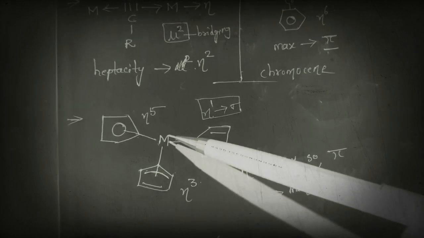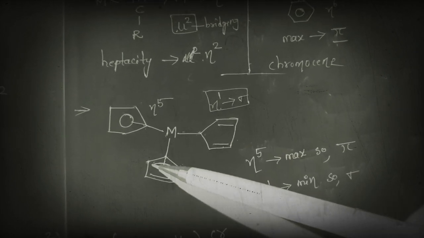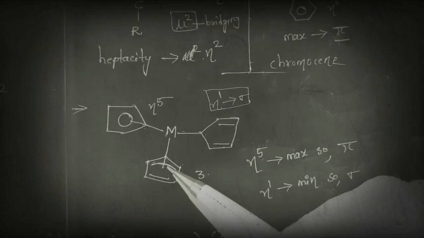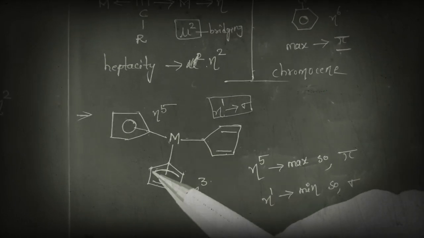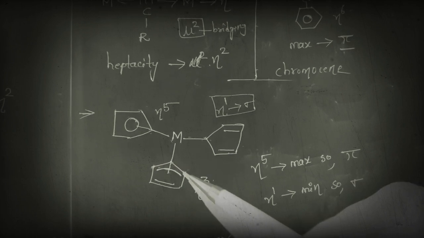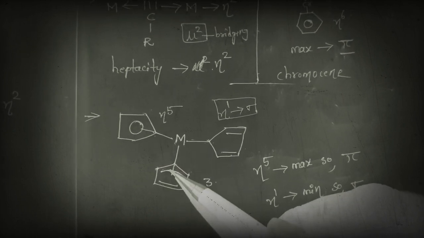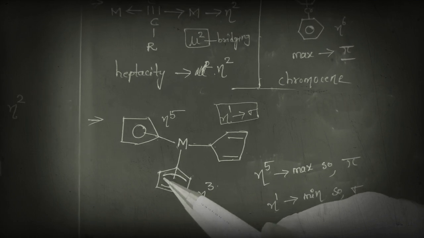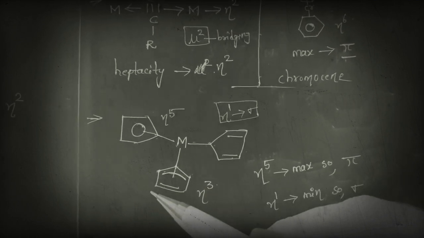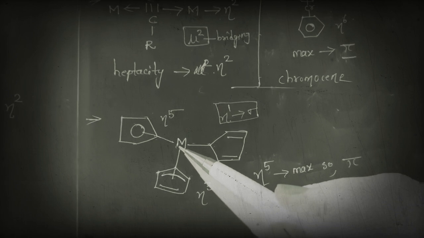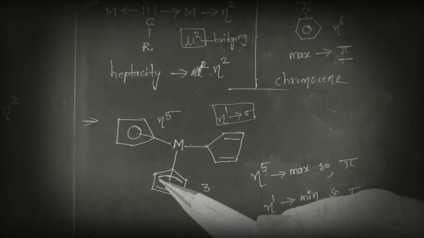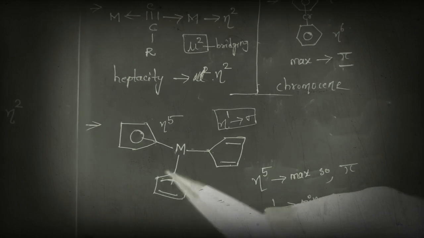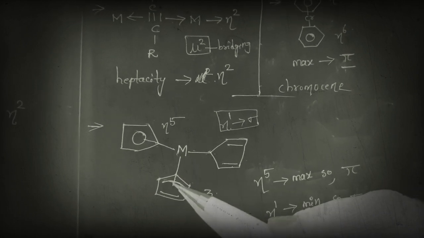Here they have connected the metal to this area, which indicates that this metal is connected to 3 atoms: 1 2 3. If they extended the line up to here, it would show that this metal is connected to 4 atoms, but here the line is extended only among these 3 atoms. So here the hapticity is 3.